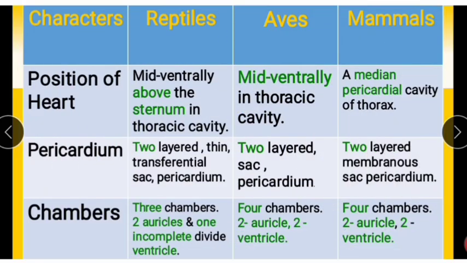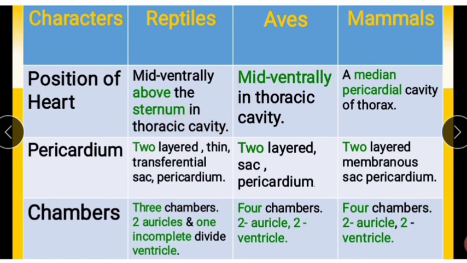Next, make 4 columns here. First one, characters, then reptiles, aves and mammals. In characters we write some characters compared across the other 3 classes. First one, position of the heart. In reptiles, the heart is located mid-ventrally above the sternum in the thoracic cavity.